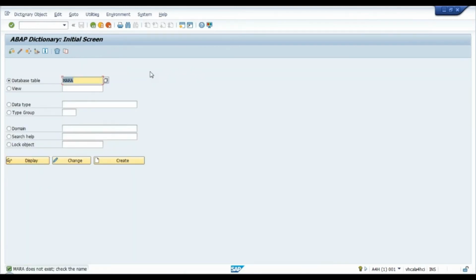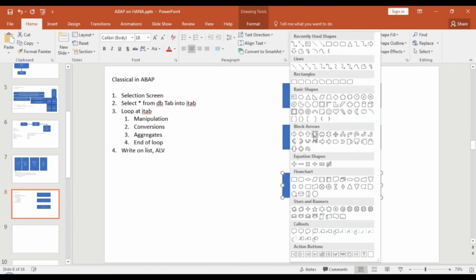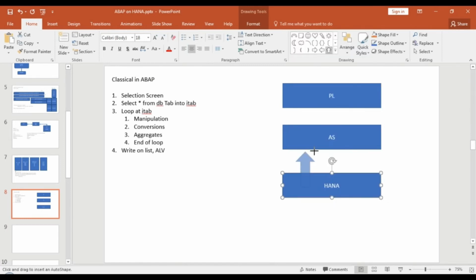About 200 and something. This is not an ECC system, it's a pure SAP NetWeaver system, so I can't show you that. So it's about 350 or let's say 250 columns in MARA, right? What it does, it pulls all the columns. This is what typically lazy developers would do. It pulls all the columns, and believe me guys, this is the biggest mistake you can make as an ABAPer if you're running on HANA. Select star, it is the worst. It is the worst for the SAP HANA database.